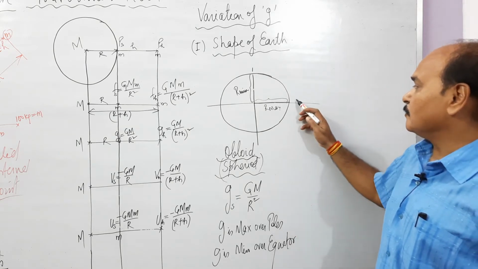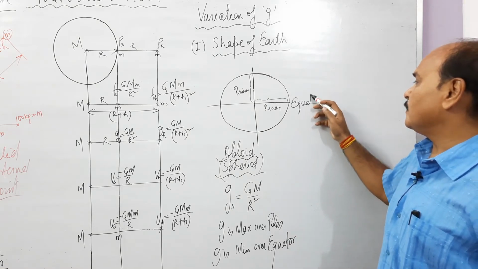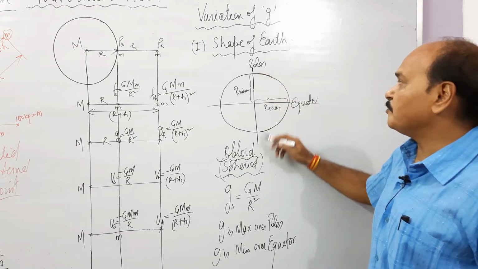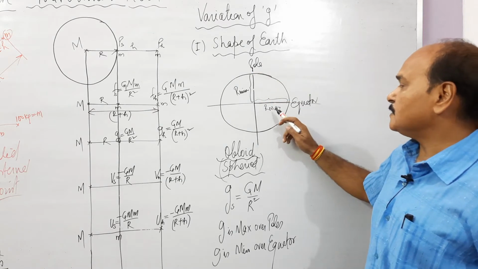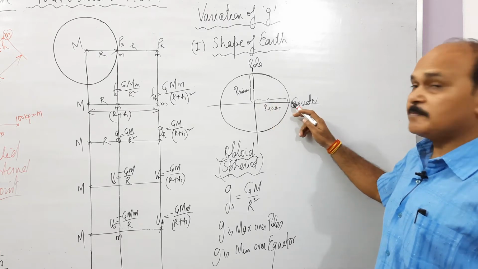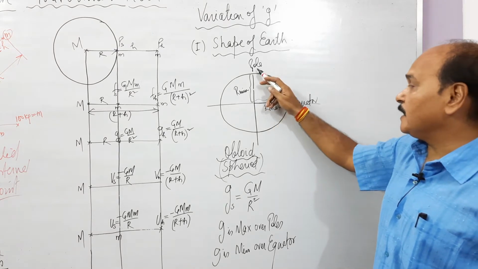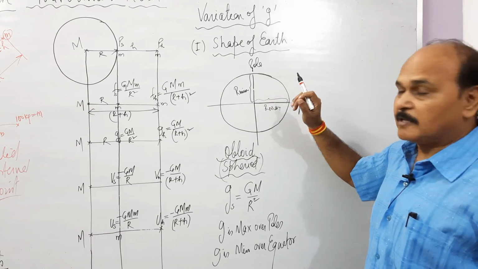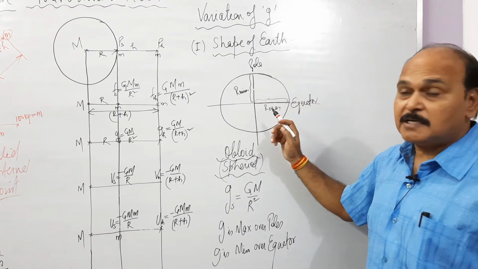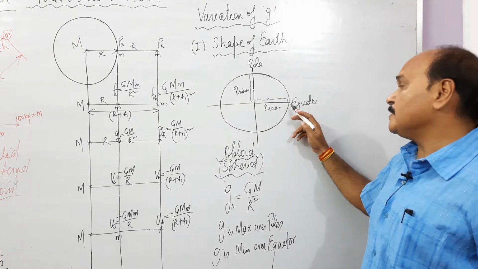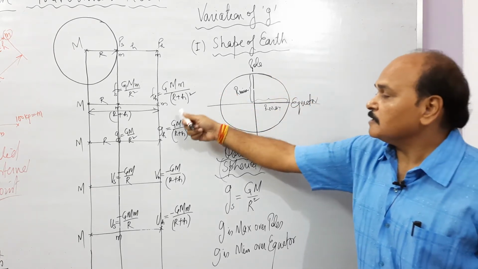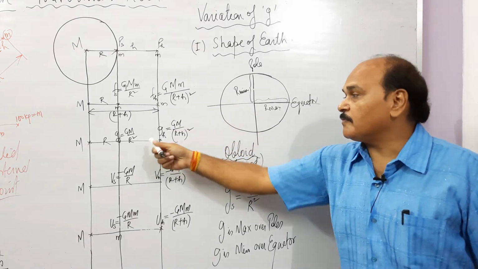You know, this is the equator, and these are the poles, the north pole and the south pole. You are familiar with this. Equatorial radius is maximum and polar radius is minimum. So the radius of the Earth is not a constant. And we have just seen that g over the surface of Earth is